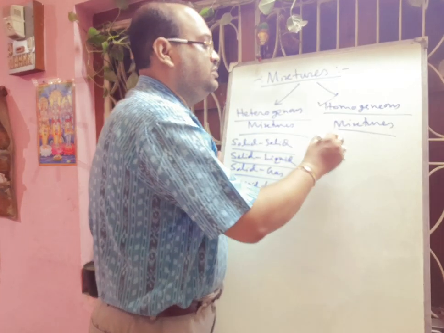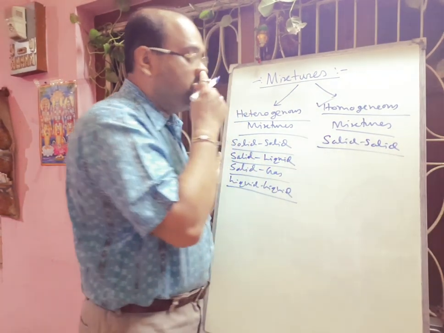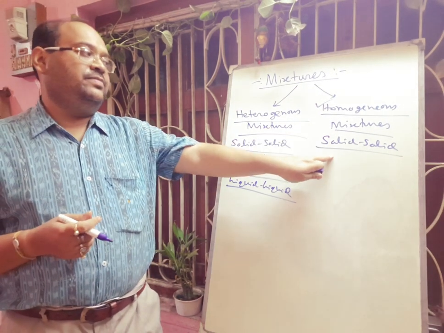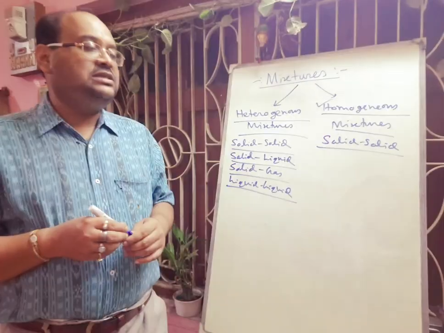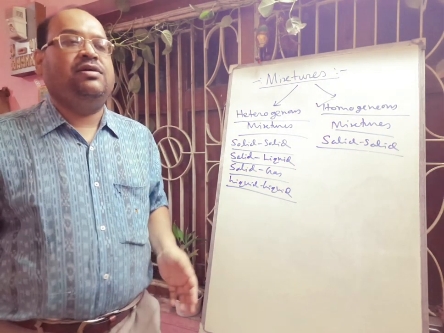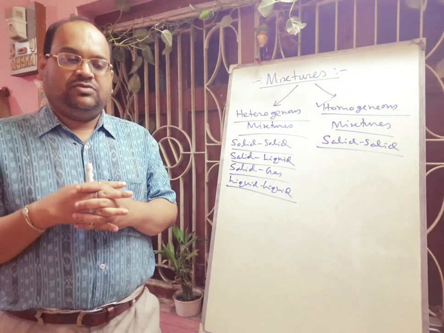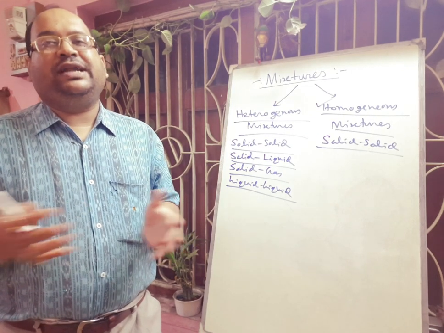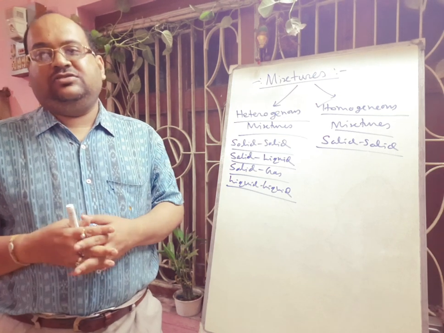First we gave solid and solid heterogeneous mixture, which we have already given. Next we will give the homogeneous mixture, the solid homogeneous mixture. Here we can give the example of alloy. Suppose bronze, an alloy, is a mixture of metals. You have to melt these two metals and mix them, and when you cool it again, you will get the alloy. Bronze is a mixture of copper and tin. Brass is a mixture of copper and zinc. So these are alloys.